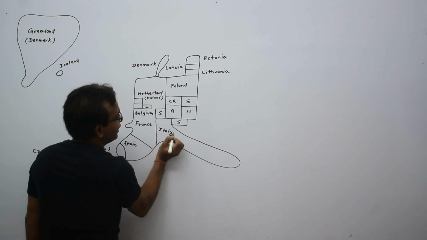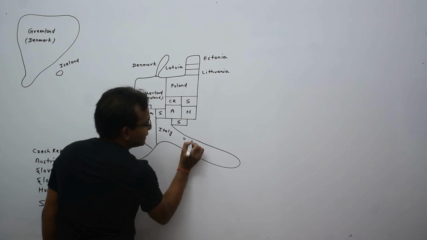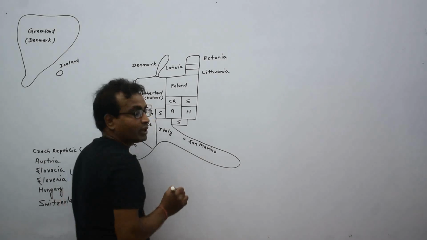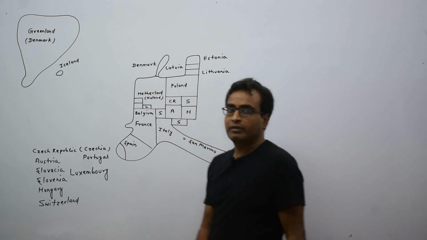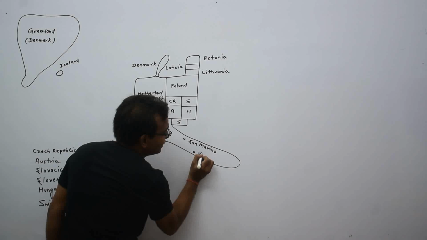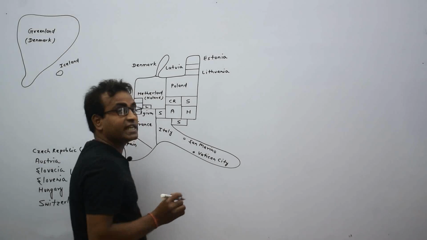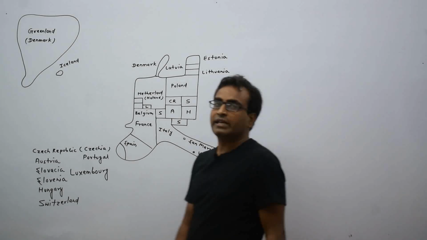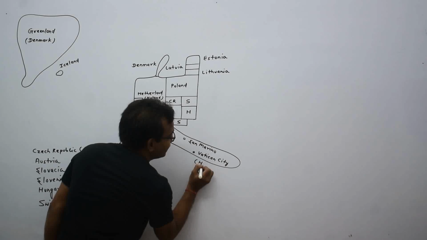A country. This is San Marino. San Marino is an independent country which is surrounded by Italy. Here is a country that is Vatican City. Vatican City is the smallest country in the world. The another name of Vatican City is Holy See.